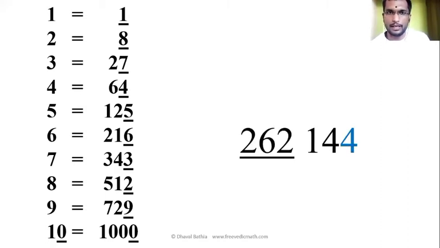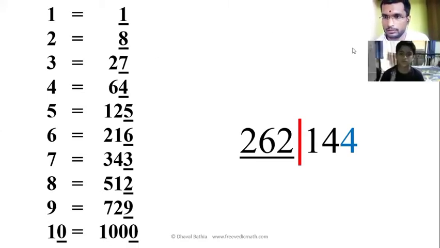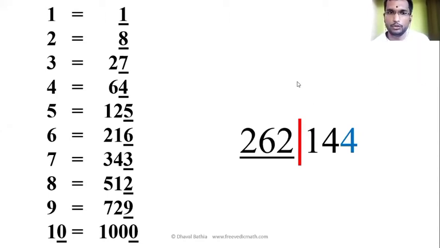So you see now. 262 falls in between 216 to 343. So 6 and 7. So I will write down the lesser number, that is 6. So 4, this we should not forget. So the answer is 64.